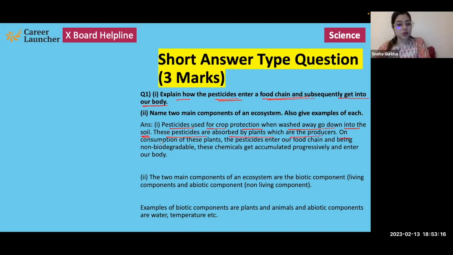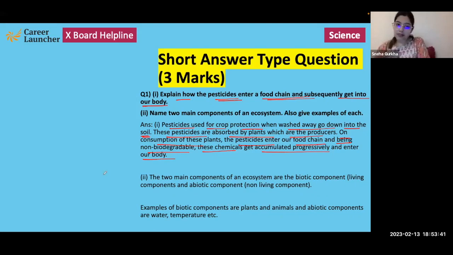On consumption of these plants, the pesticides enter our food chain, and being non-biodegradable, these chemicals get accumulated and enter our body. Right? Next part of the question, name two main components of ecosystem and also give examples of each.